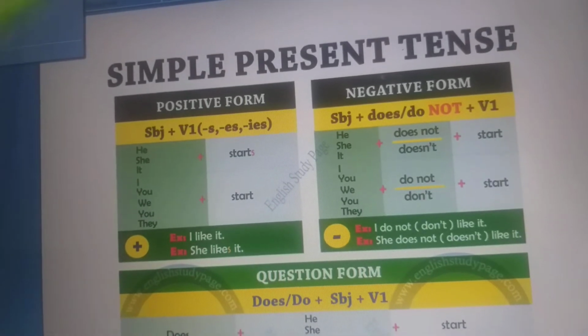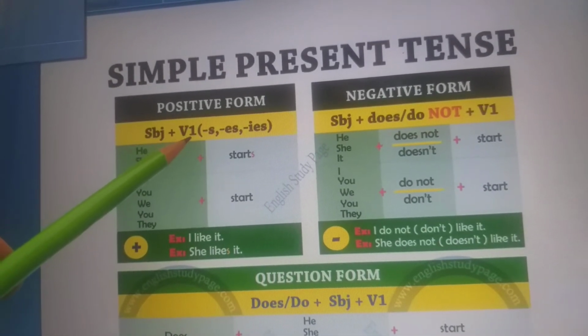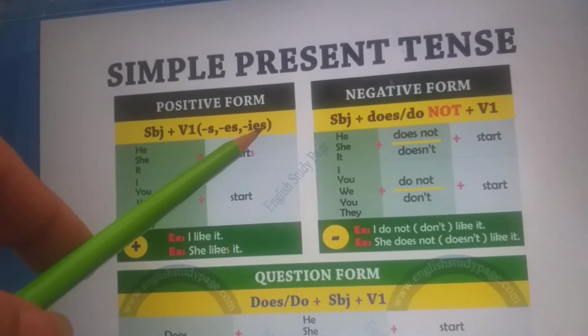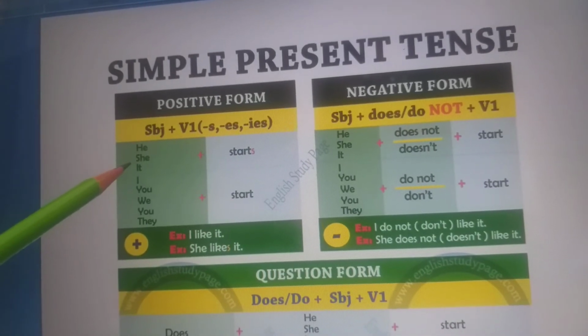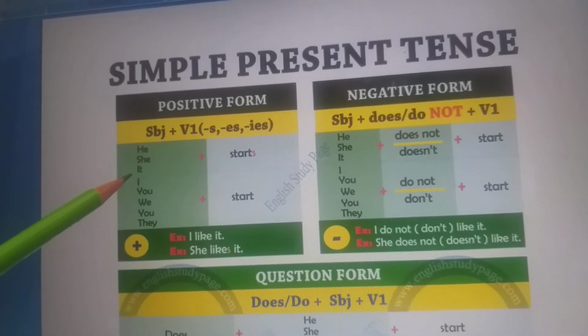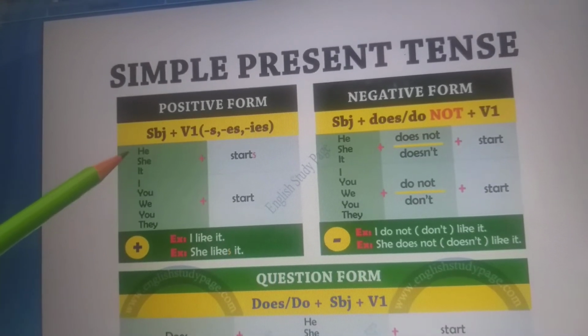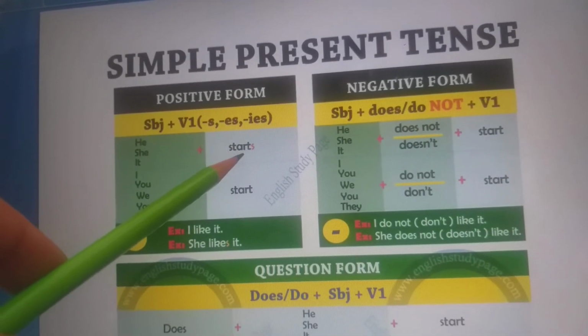Now remember that in positive form, subject plus verb first form, that is s, es or ies. Whenever it is he, she, it, we add an s over there, like starts.